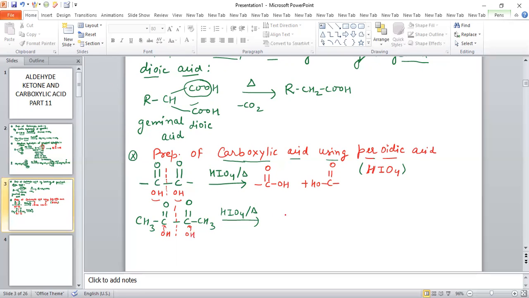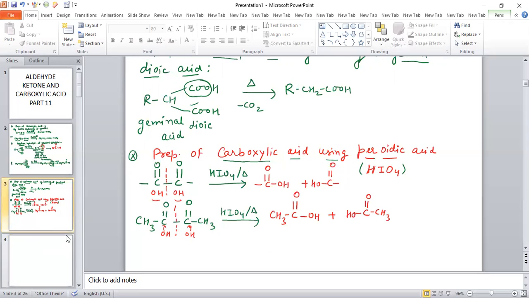After addition of OH on both carbons, the products will be CH3 C double bond O OH, and also C double bond O, CH3 and OH. So in this way we can prepare carboxylic acid using periodic acid.